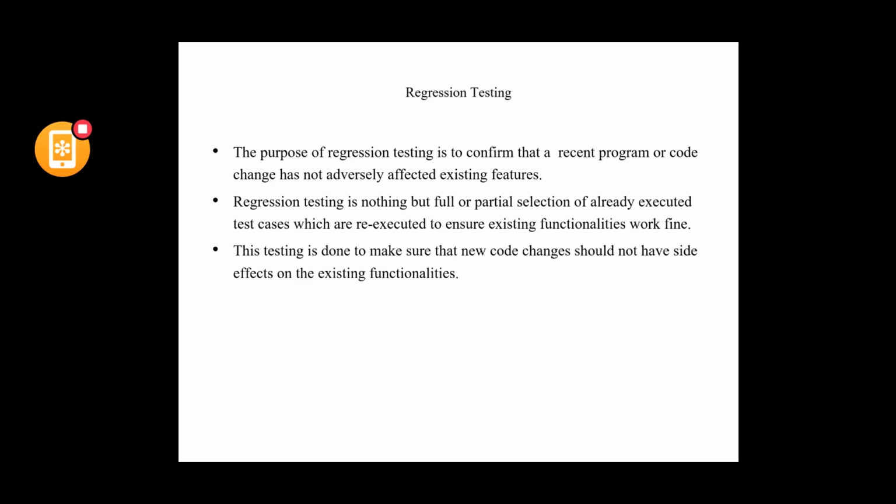Regression testing is to test the existing features, while functional testing and system testing are done to test the new features of the system.